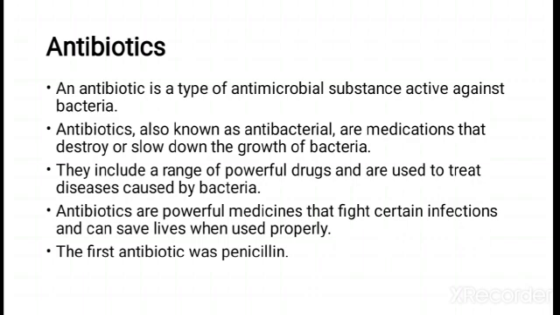Antibiotics are chemical compounds that kill or inhibit the growth of bacteria. They include a range of powerful drugs and are used to treat diseases caused by bacteria. The target of this medication are microorganisms, more precisely bacteria. Once treated with the correct antibiotics, the bacterial infection is eliminated. In general, antibiotics do not work against viruses or fungi. Instead, they are specifically directed against bacteria.